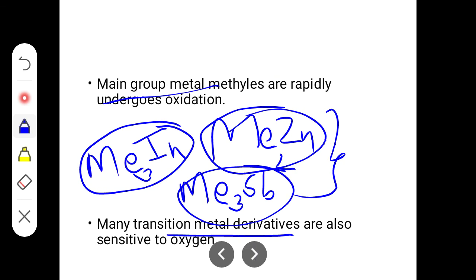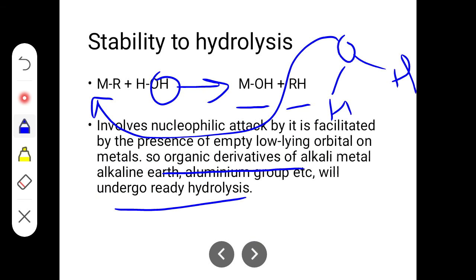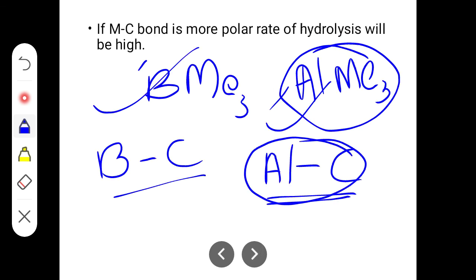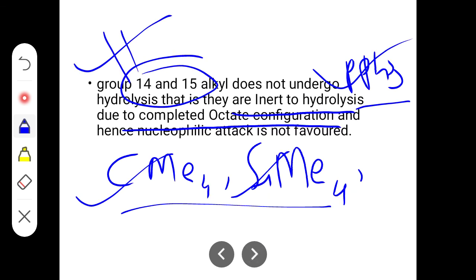Similarly, main group metal methyls as well as transition metal derivatives are also unstable. The stability to hydrolysis depends upon the bond. If the bond is more polar, then hydrolysis takes place at a much faster rate. If the bond is non-polar, then hydrolysis does not take place, that means it is stable. Similarly, group 14 and group 15 compounds do not undergo oxidation or hydrolysis because of their complete octet structure, so these organometallic compounds are most stable. So this is the concept.